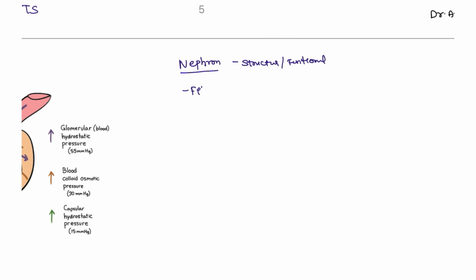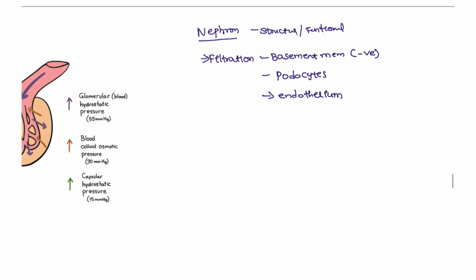The nephron consists of the filtration unit. So what does this filtration barrier contain? Most important is the basement membrane. The basement membrane carries a negative charge, so it repels other substances. Next are the podocytes, also known as foot processes, and then the endothelium. These are the three important structures that maintain the filtration barrier of the nephron, right?